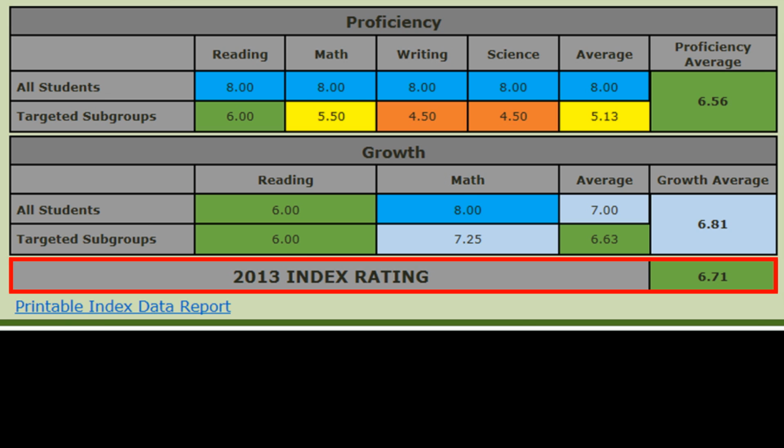To calculate the index rating for an elementary or middle school, we use a 60% growth, 40% proficiency weighting factor.